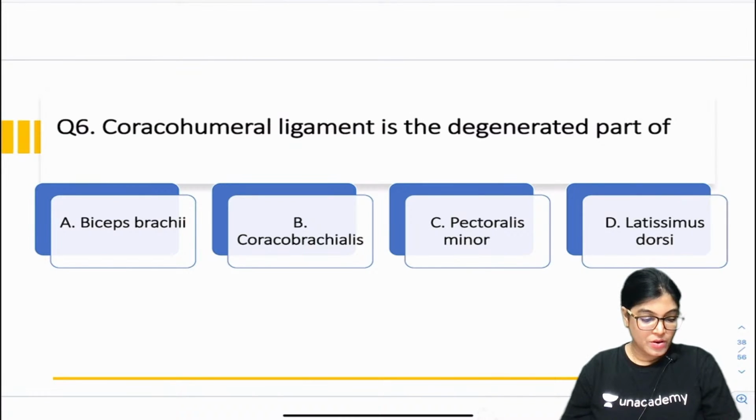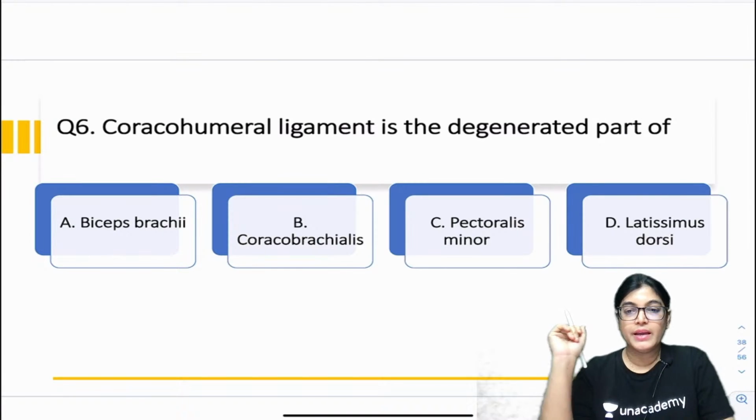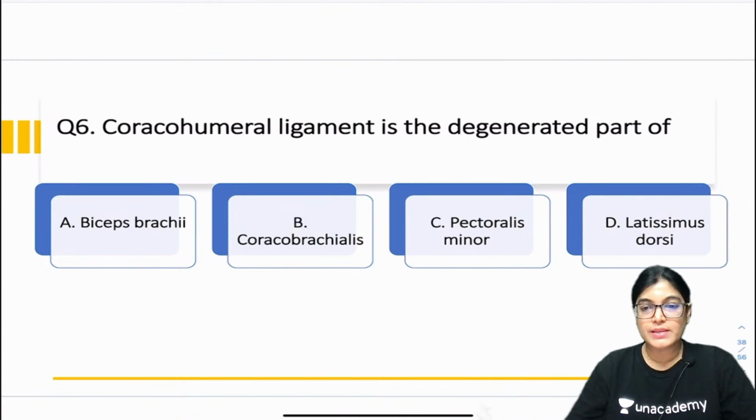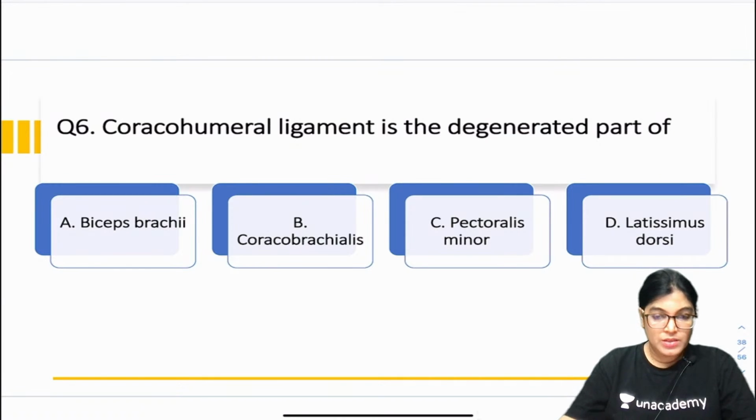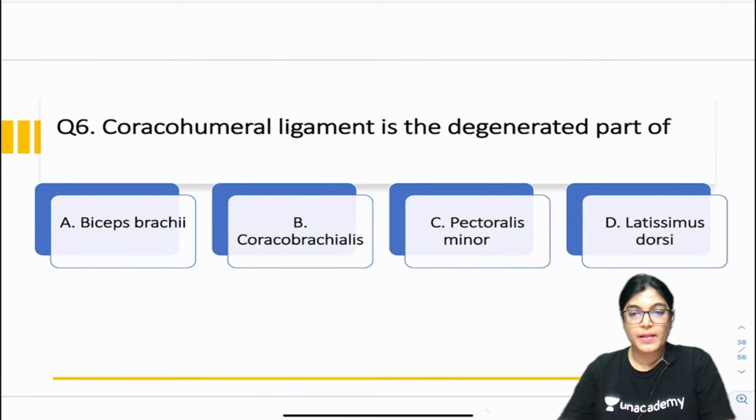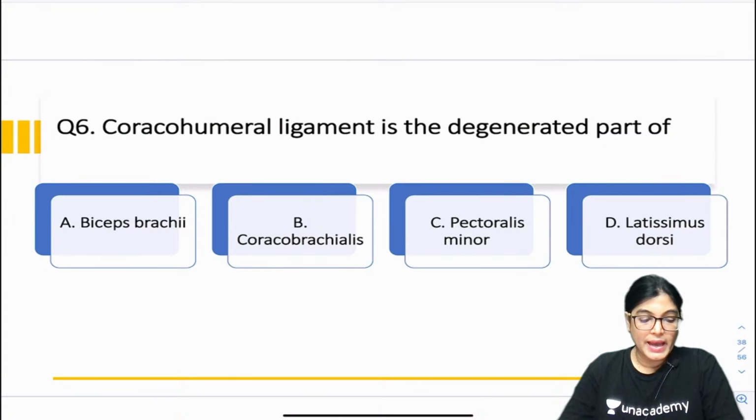Okay, A with a question mark, biceps brachii with a question mark. Don't worry, I will come up with the explanation. Avantika Shahu is telling it's A. Okay, can I come up with the explanation now? It's a direct MCQ.